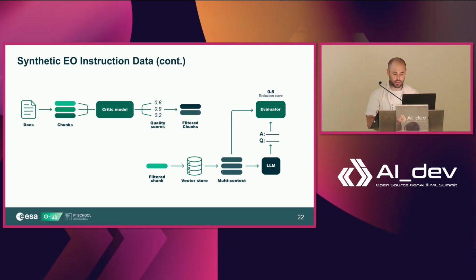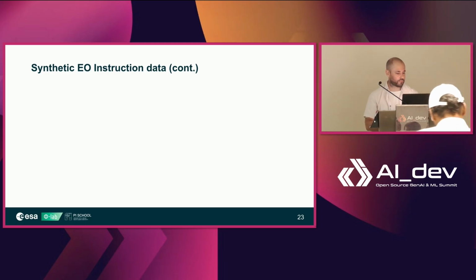With that multi-context of chunks, we will do structured generation of question answering with an LLM, and with another LLM, we'll evaluate the output. This evaluation is mainly done on a variety of criteria, mainly whether the question is self-contained within the context, how technical it is, how relevant to the domain it is, etc. And then after the rationale that the LLM as a judge outputs, we ask it just for a structured generation of integers, and we usually take only the samples that the evaluator judges as 5 out of 5.